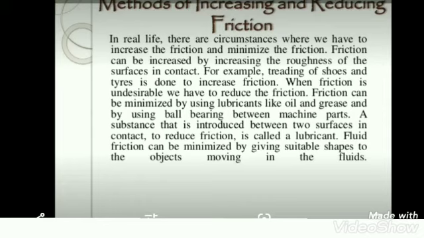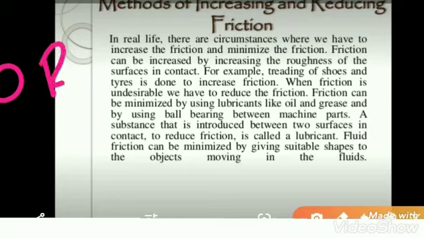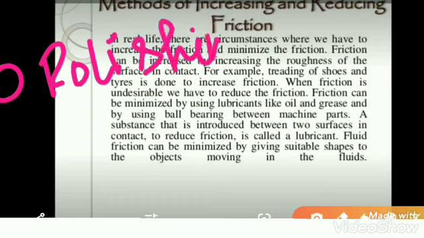Fluid friction can be minimized by giving a suitable shape to the objects moving in the fluid. So sometimes by giving different types of shape we can reduce the friction. Now, some examples of reducing the friction. The first one is polishing the surface. By polishing the surface we can reduce the friction.